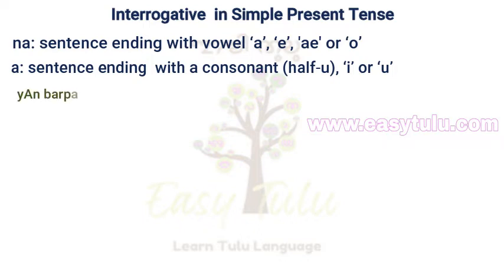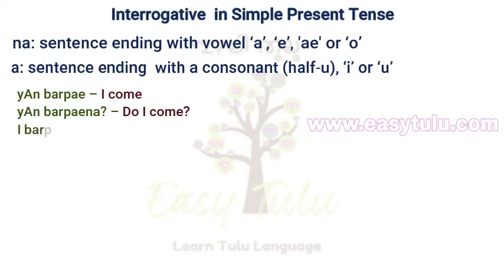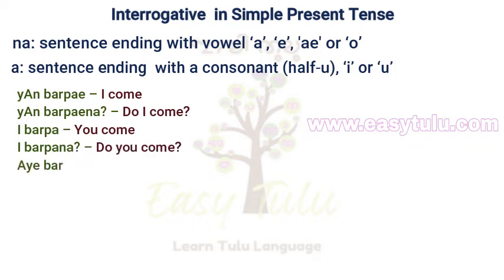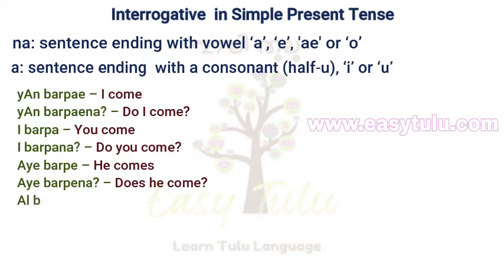Yanu barpe, I come. Yanu barpena, do I come? Here ending vowel is a, so we added na. E barpa, you come. E barpana, do you come? Here also ending vowel is a, so we added na. Aye barpe, he comes. Aye barpena, does he come? Here also ending vowel is a, so we added na.